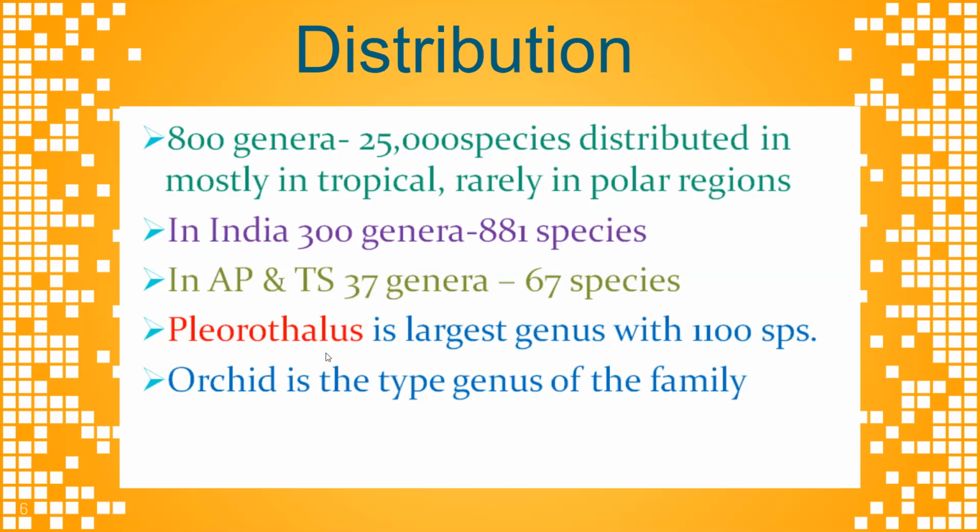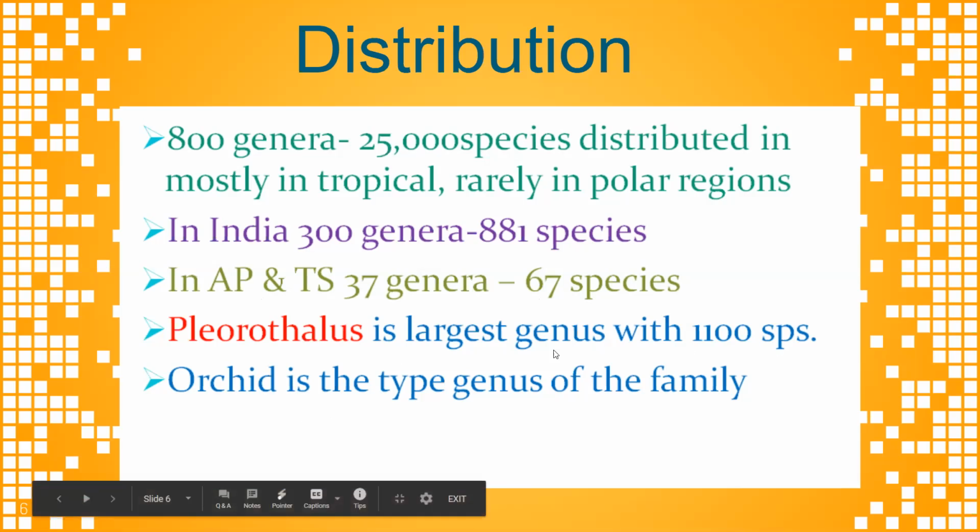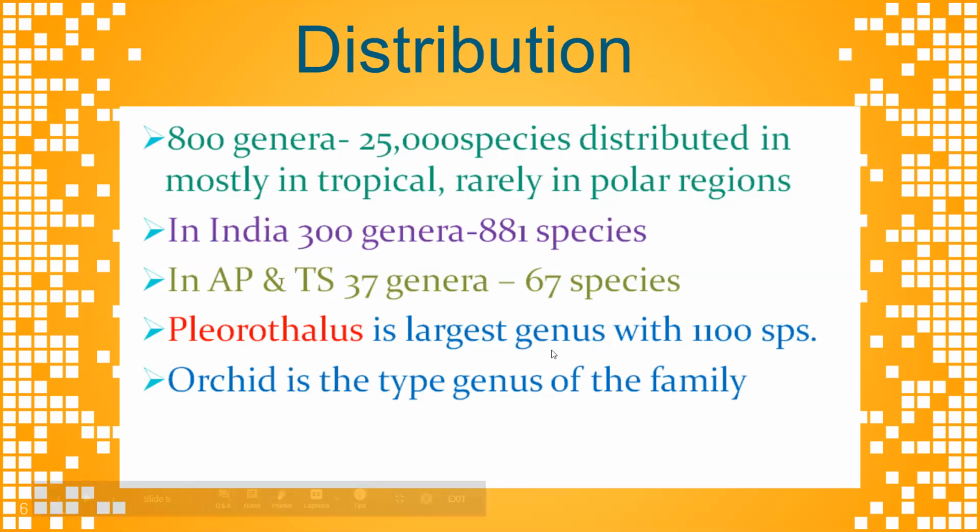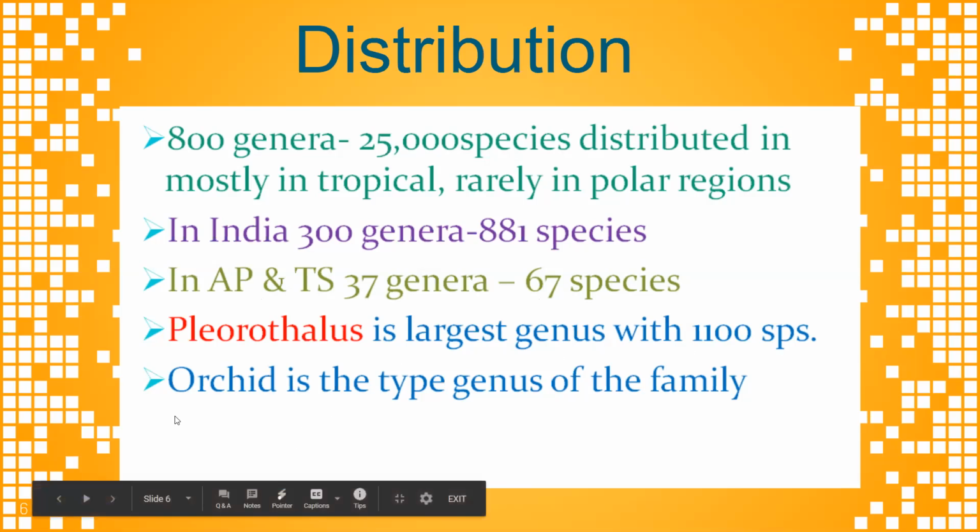Pleurothallis is the largest genus, with 1100 species. This is the biggest genus in the Orchidaceae family, and Orchis is the type genus of the family.